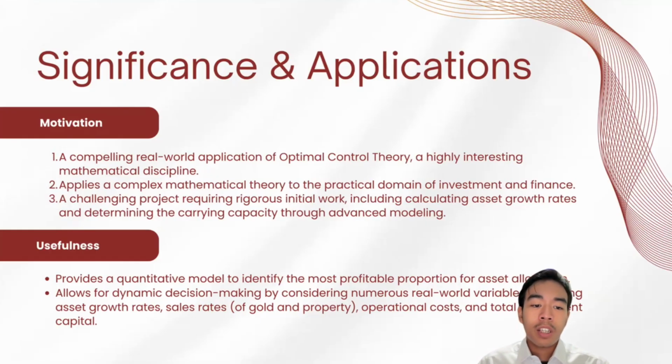The usefulness of this topic is providing a quantitative model to identify the most profitable proportion for asset allocations. And it allows for dynamic decision making by considering numerous real-world variables, including asset growth rates, sales rates, operational costs, and the total investment capital that we have.